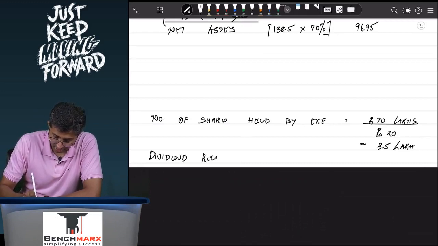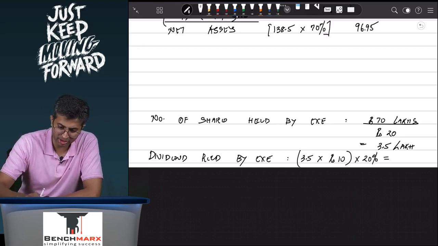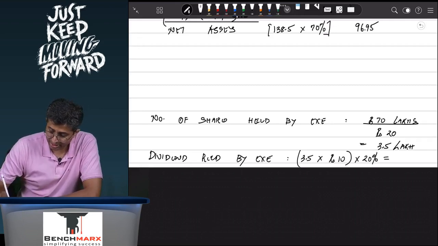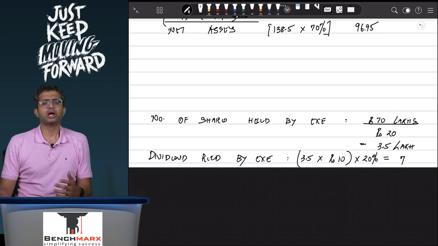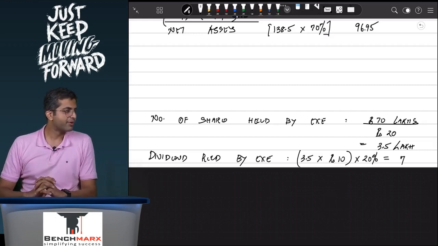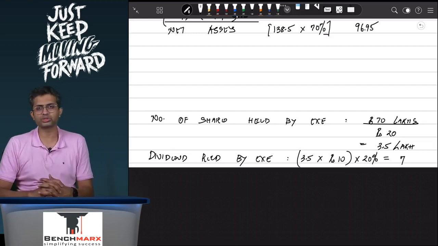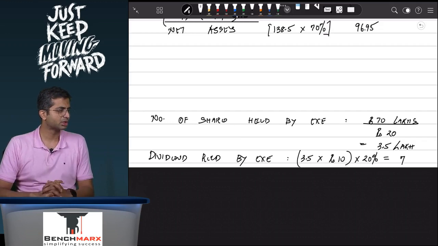Which means the dividend received by EXE would be 3.5 lakh shares into rupees 10. Dividend is a percentage of face value, into 20%. So over here this is 3.5 into 10 into 20%. This is a dividend of rupees 7. You guys tell me, where should this dividend of 7 go? Should it go to the profit and loss account, or should it be reduced from the value of investment?